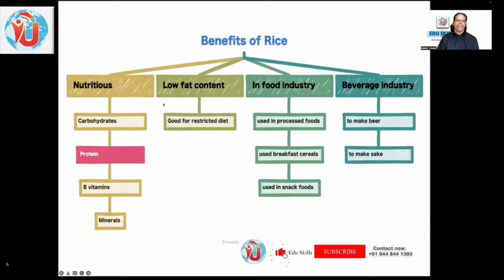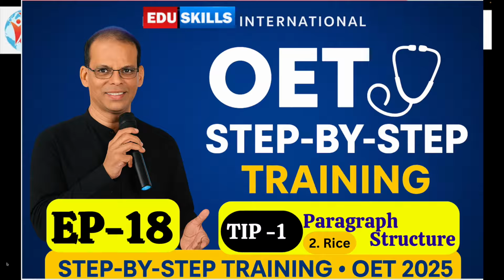See, the benefits of rice in a mind map look like this. One is nutritious, second one low fat content, third one it is useful in the food industry and beverage industry. And under nutritious, carbohydrates, protein, vitamins, and minerals. Low fat content, good for restricted diet. In food industry, used in processed food, used in breakfast cereals, used in snack foods. And beverage industry, to make beer, to make shake. See how beautifully this is being organized in a paragraph.